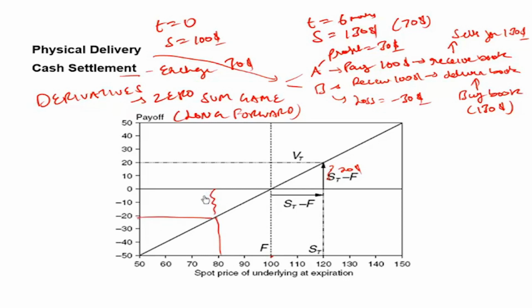He will buy for $100 because this is an obligation, and he will sell at $80, thereby making a loss of $20. So this is how the payoff happens at expiration of the contract.